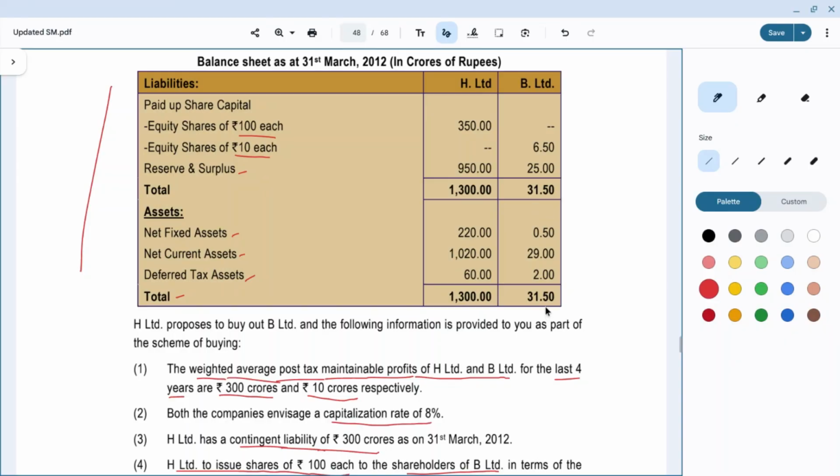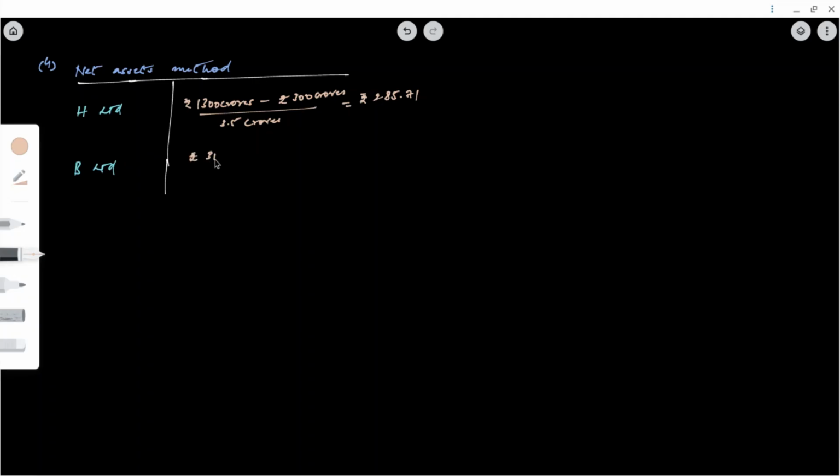Now let us compute for B Limited. So what is the total asset? It is 31.5. Any liabilities? No liability. Is there any contingent liability? No. So the net assets will be 31.5 crores, right? The paid up capital is 6.5 crore divided by face value, that is 10, will give us 0.65 crore number of shares. Rupees 31.5 crores by 0.65 crores is equal to rupees 48.46.